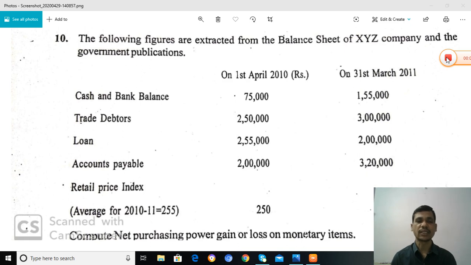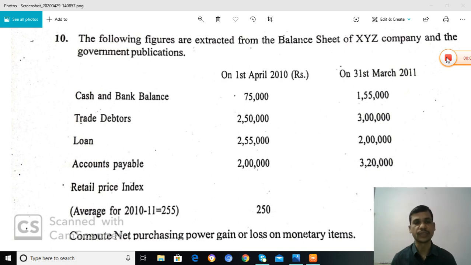But the management wants to know the present position of the organization, present net worth, present strength and weaknesses of the organization. Therefore, the management applies the retail price index on all the monetary items for identifying the strength and weaknesses of the organization.